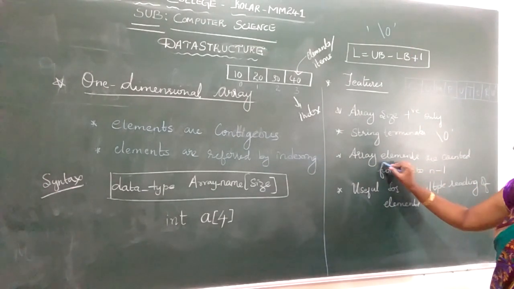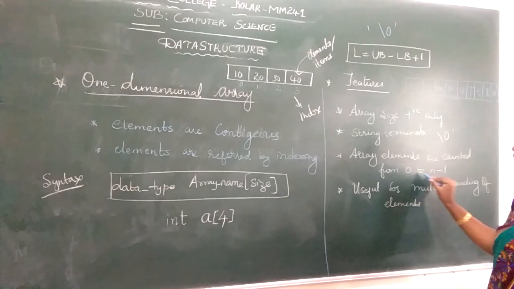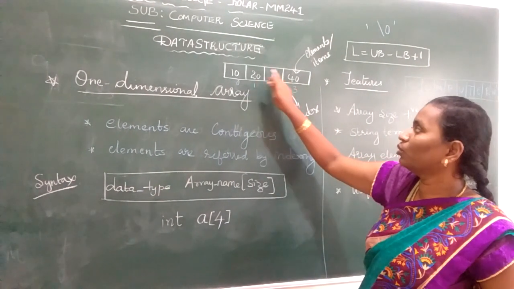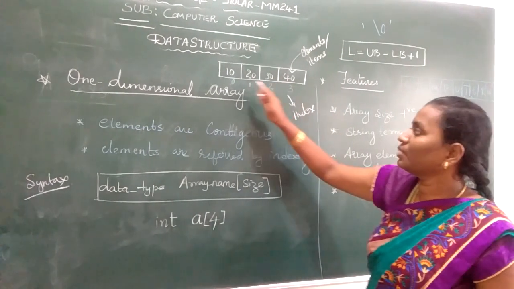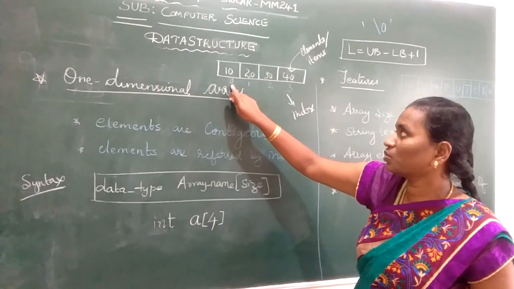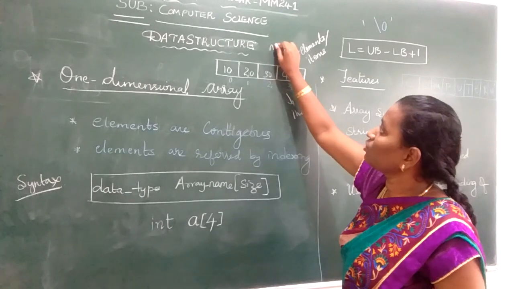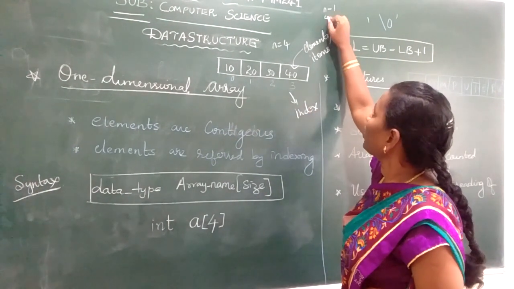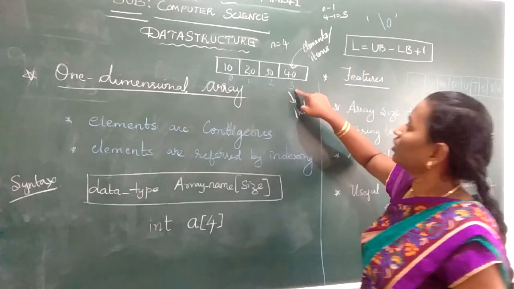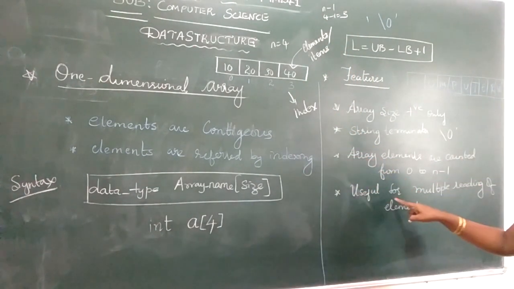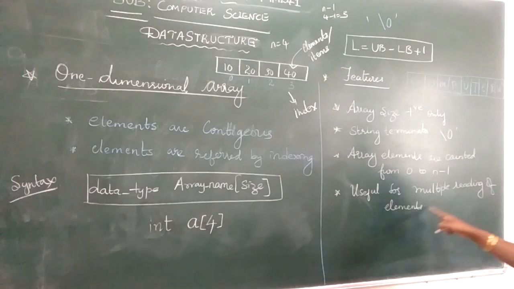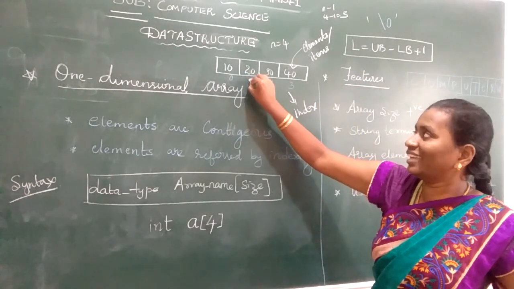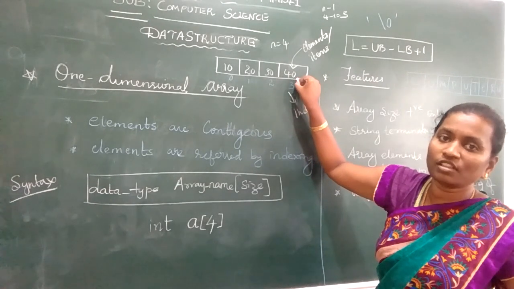Next, the array elements are counted from 0 to n minus 1. I told you. Now how will I count the array elements? 1, 2, 3, 4. What is the positioning? It is always n minus 1. My n is 4. Now what is n minus 1? 4 minus 1 is 3. So it is your indexing. It is useful for multiple reading of elements. Knowing the indexes, we can go and read each and every element by using a traversal option.